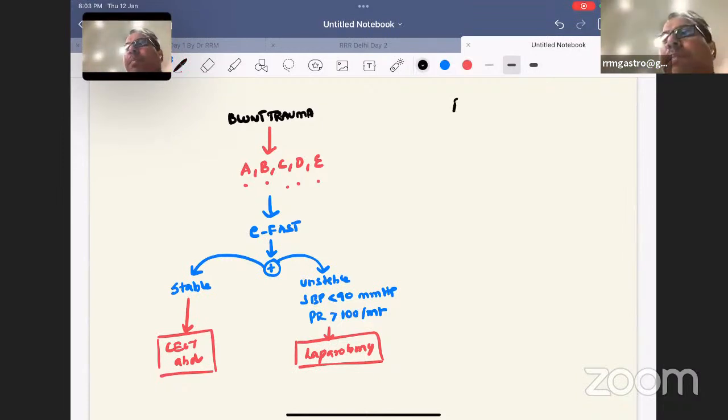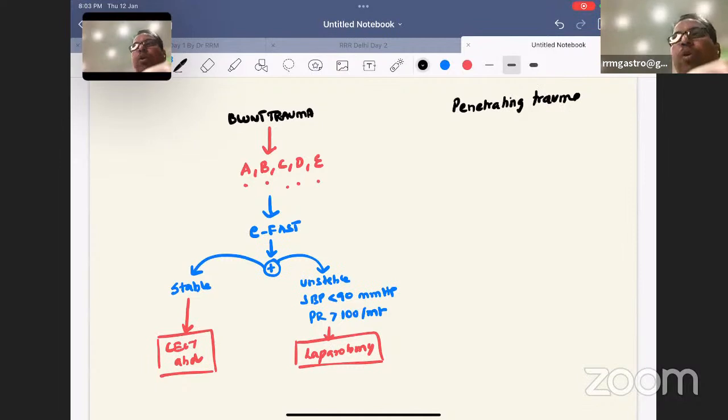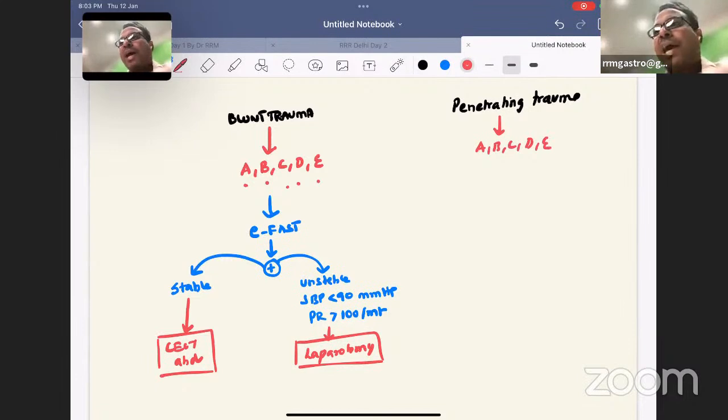Now I'm going to tell you about the penetrating trauma protocol. In a penetrating trauma protocol, what comes next? What will be the next? Next will be the same A, B, C, D, E. This is a part of the primary survey in any trauma: airway, breathing, circulation, disability, exposure. There is no change in that order.